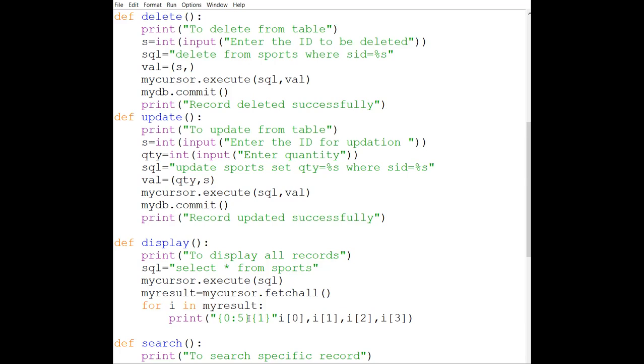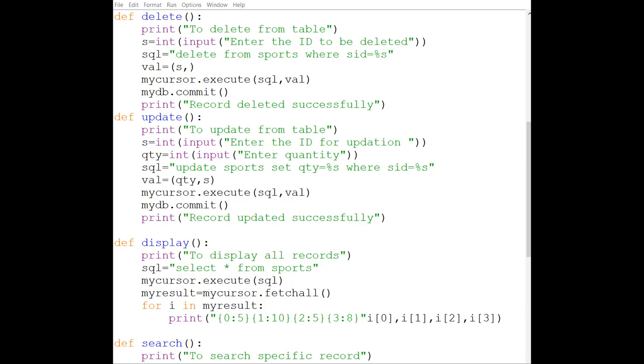Once this is done, then again a pair of braces. Now the first value is your name, so for that I'm writing 10. First I'll show you the output, then we will discuss if you have any problem. Then again a pair of braces for the second value, that was quantity. For quantity I'm saying again 5 spaces. Then the third value, price, I'm saying 8 spaces. The thing we are trying to do is write the information in a table format.